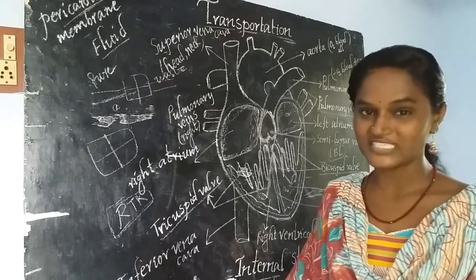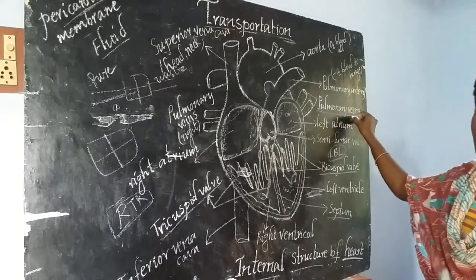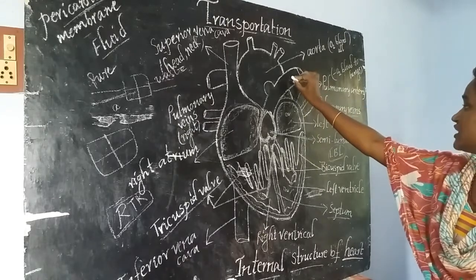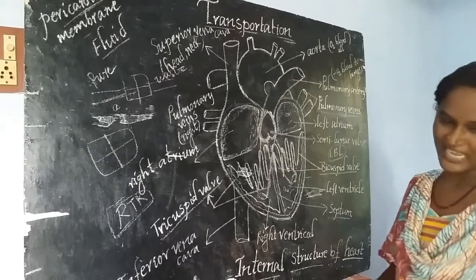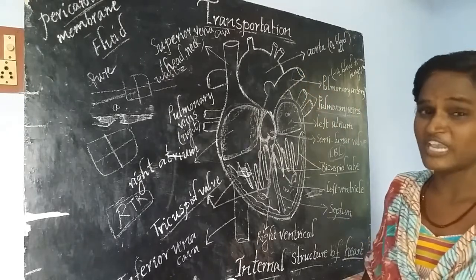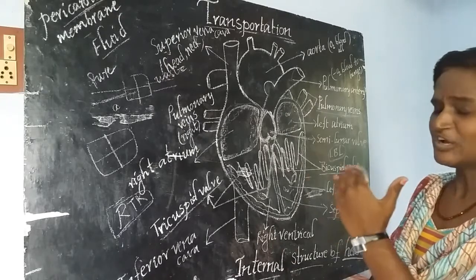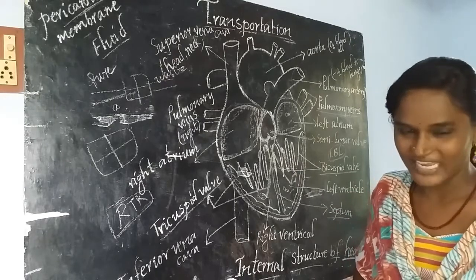One exception, what is that? The pulmonary veins contain oxygen-rich blood, but the pulmonary artery contains deoxygenated blood. That is the major difference. All remaining arteries are rich in pure blood and all remaining veins are rich in deoxygenated blood.